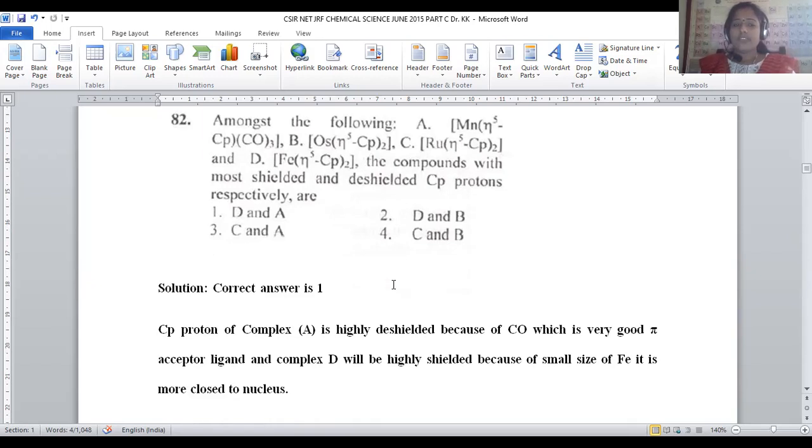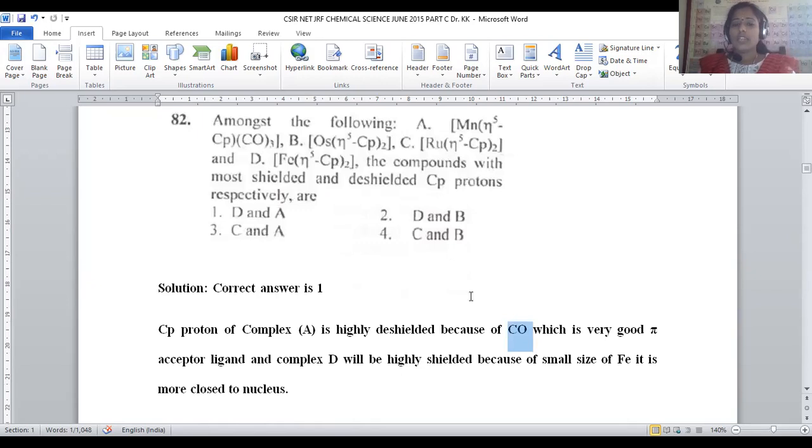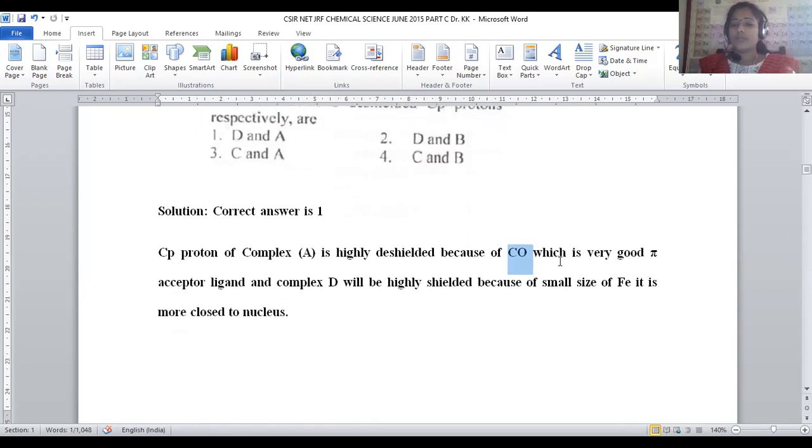Here, when we see manganese (η5-Cp)(CO)3, manganese is surrounded by how many carbonyl ligands in this complex? 3 carbonyl ligands are there. What is the nature of carbonyl? It is a pi acceptor ligand. Being a pi acceptor ligand, it generates a deficiency on the central metal and it will cause a deshielding effect.